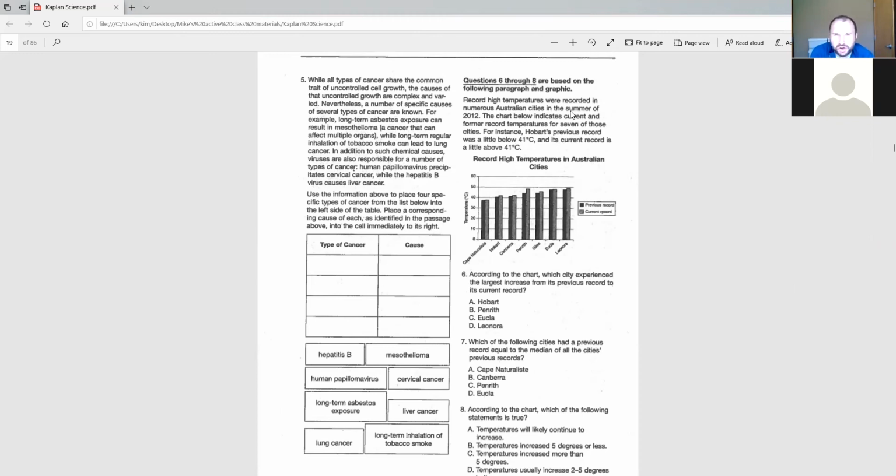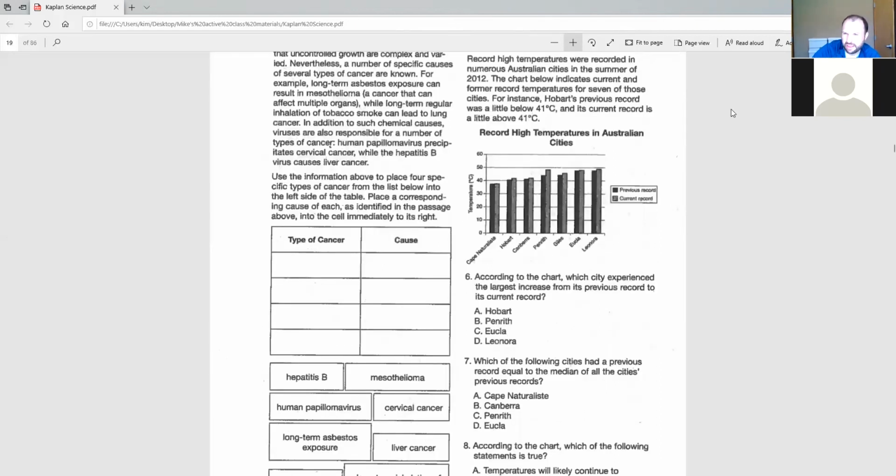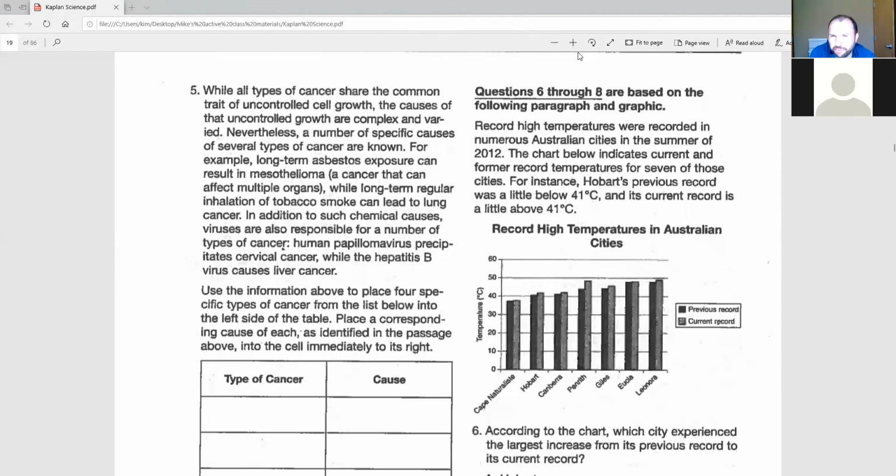So questions 6 through 8 all deal with this paragraph and this graph. Let me zoom in, and I'll read the paragraph, and then we can look at the question. The paragraph says, record high temperatures were recorded in numerous Australian cities in the summer of 2012. The chart below indicates current and former temperatures for 7 of those cities.